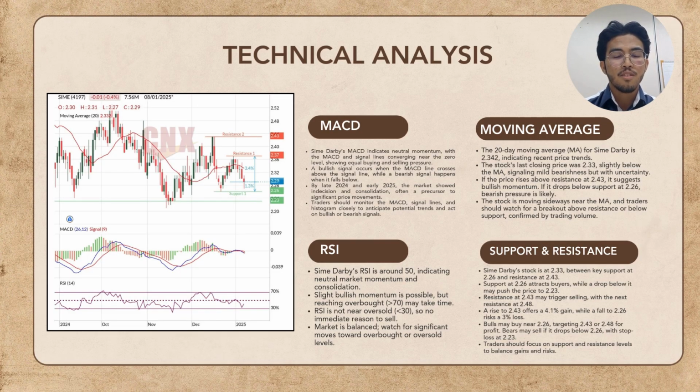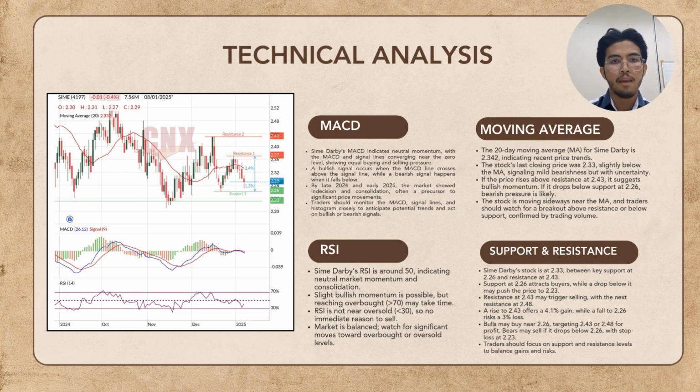Look at technical analysis for Sime Darby. First, Sime Darby's MACD shows neutral momentum with lines converging near zero, indicating balanced buying and selling pressure. A bullish signal arises if the MACD crosses above the signal line, bearish if it falls below, and the recent consolidation suggests potential for significant moves, so monitor MACD closely for signals.